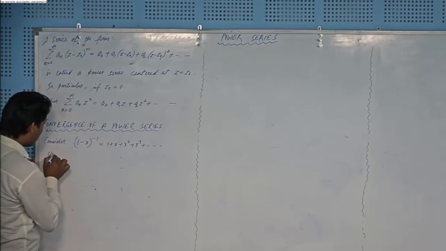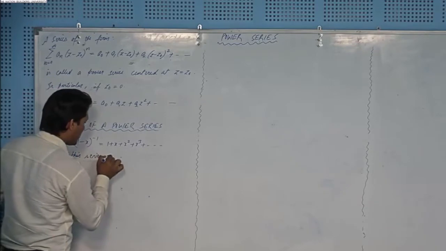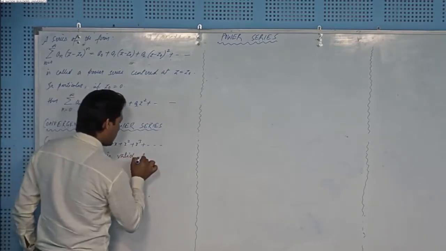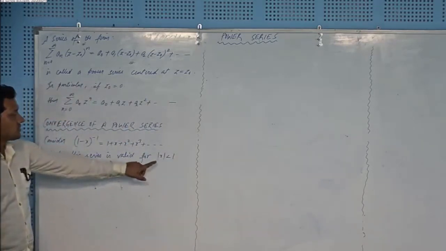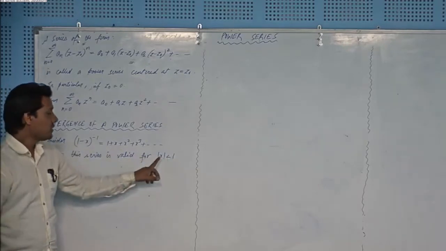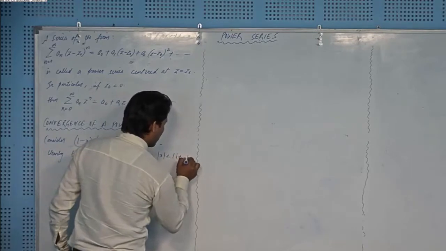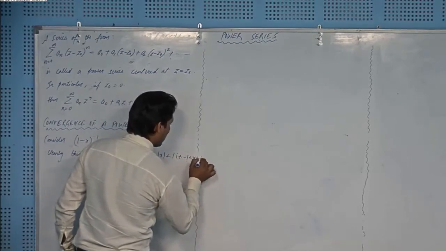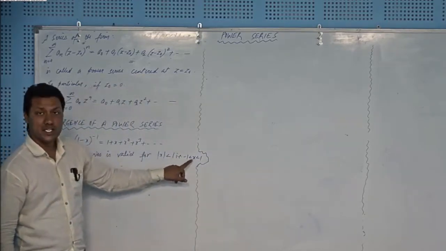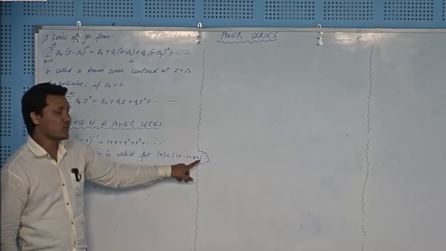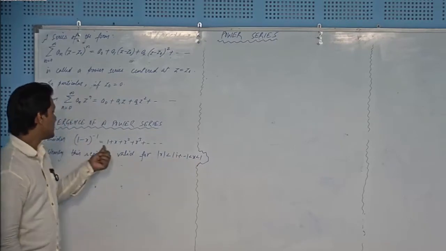Clearly, this series is valid for modulus of x less than 1, and in that case it is called the interval of convergence. It means that when x lies between minus 1 and 1, that is, minus 1 to 1, which is an open interval, then for any real value lying between minus 1 and 1, this series is valid.